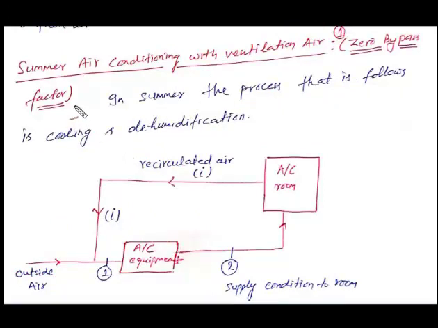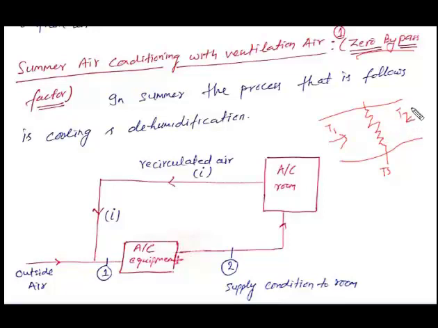Now we have come to summer air conditioning with ventilation air. Here there are two types, one with zero bypass factor and one with bypass factor. We already discussed the bypass factor. Here we can see this is the duct. In the duct we are using one cooling coil which has the temperature Ts, and the air passes through this coil at temperature T1, and the exit temperature is T2.